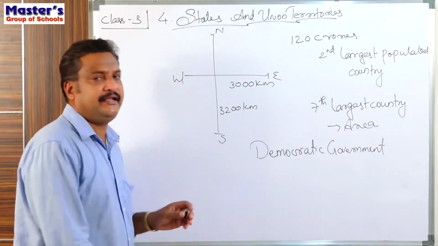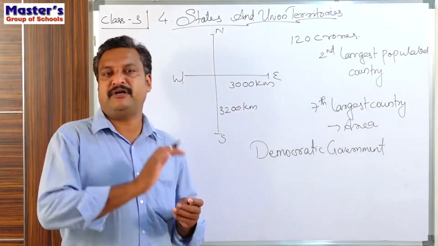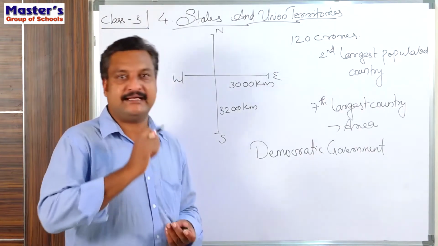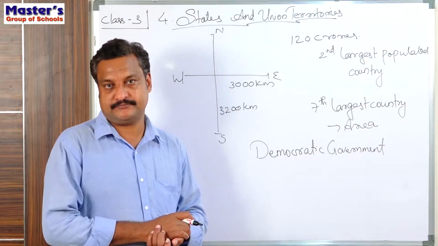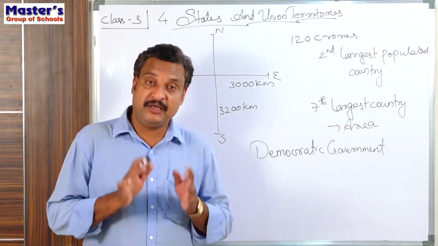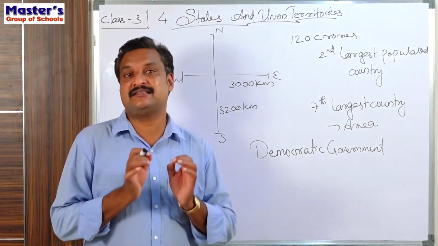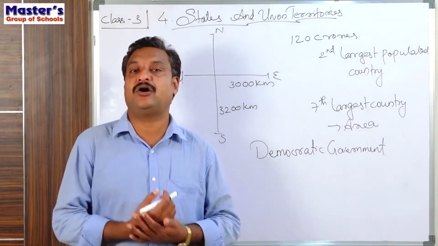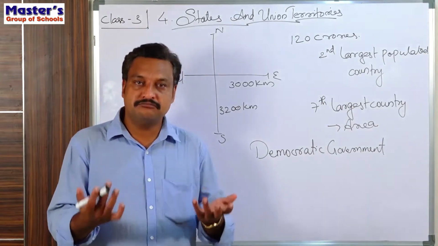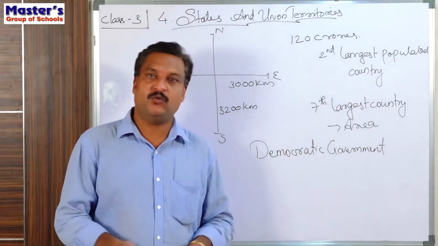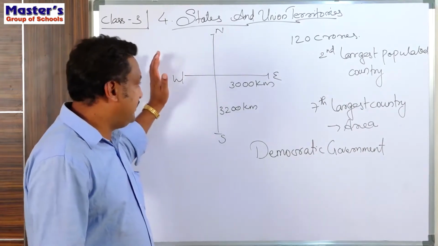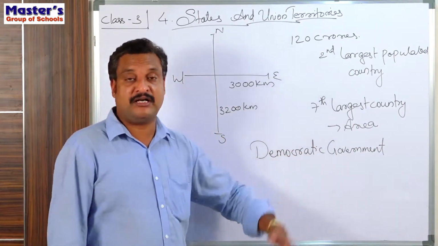So what do you mean by a democratic government? It's a system of government where the people have the right to select or to elect who should rule them. It is a system of government in which the people of the country select their representatives, as we call them, who should rule the country and take care of their well-being and welfare programs. So it's a very big country, and it is one of the largest democratic countries in the world.